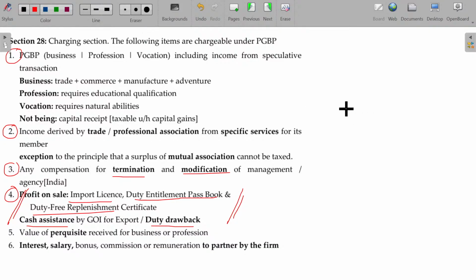Import license. See, if you want to import from the US or some foreign country, probably the UK, and India wants to import from the UK, to import that they need to get the approval from the import export board. Unless they get the approval, they cannot go for importing. It's licensable. Unless you have the license, you cannot import. So A has worked for getting the license and got the license for import. Suddenly after getting the license, A doesn't want to do the business. They have the license to import, but the purpose is no more required for A. They want to cancel it. But cancel always means loss only.